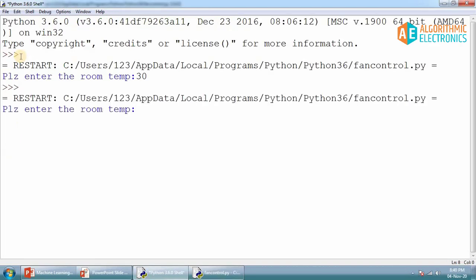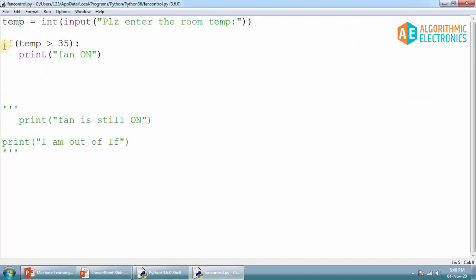Now let's run one more time, and this time I'll put 37, which is greater than 35. Let's check what happens this time. This time the fan is on. Okay, so this is the clear difference. So what happened if this statement is true? So whatever condition you are writing here, it is true. In that case, the statement inside this will be executed.